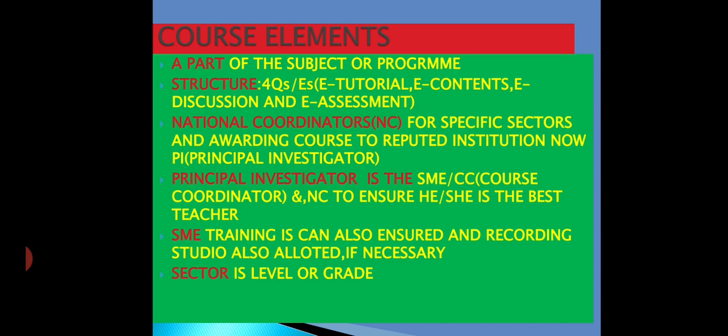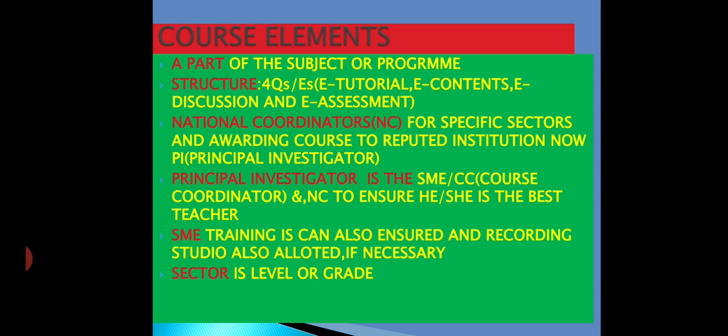What should be the structure of the course? The structure of the course designed for the MOOC has four quadrants or four E's. Number one is e-tutorial, that is video contents with images, graphics prepared after in-depth research.